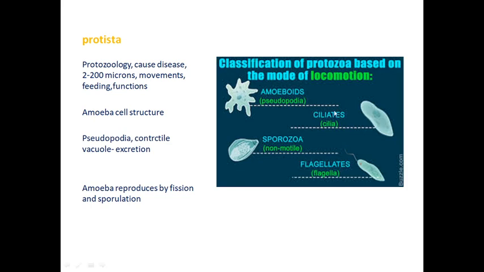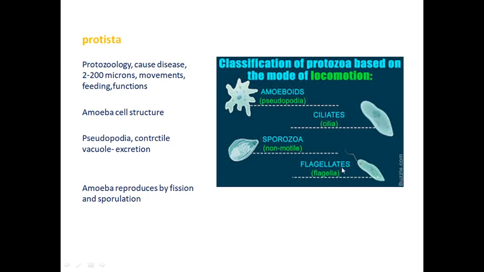Protozoans are classified based on cilia or flagella into four types. Amoeba has no organ for movement, so it uses pseudopodia. Ciliates have cilia-like structures over the surface of the body. Sporozoa have spore-like structures and are non-motile, not moving from one place to another. Flagellates have flagella, and Euglena is the example for the flagellate. Paramecium is the example for the ciliate.